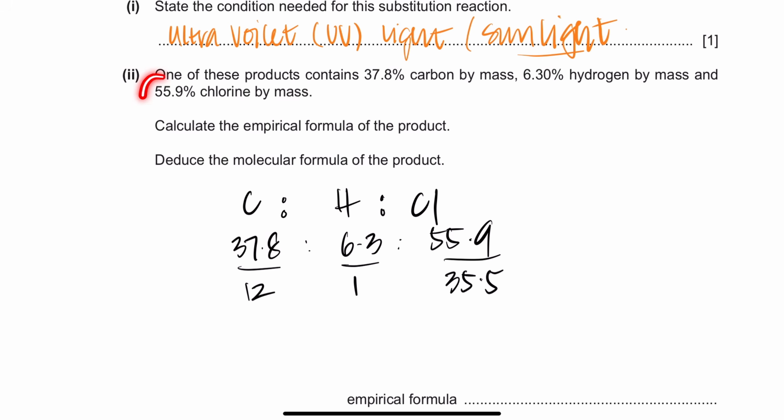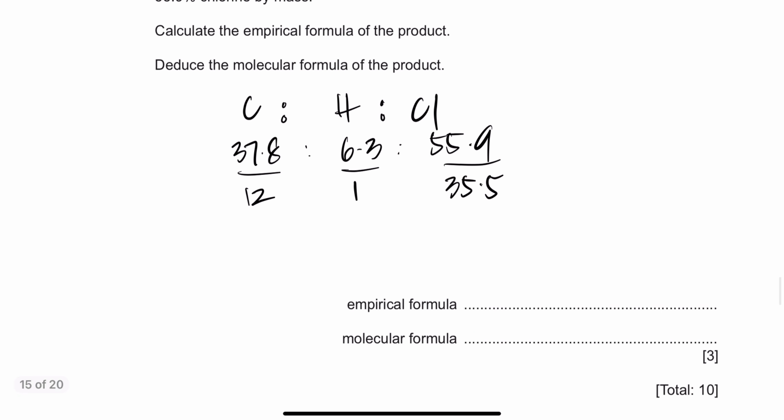Oh, he's given us 55.9 here, 37.8 here, 6.3 here. Yeah, so I've written 35.5. And then you divide all of that, easy. It's okay, Hamza. It's okay.